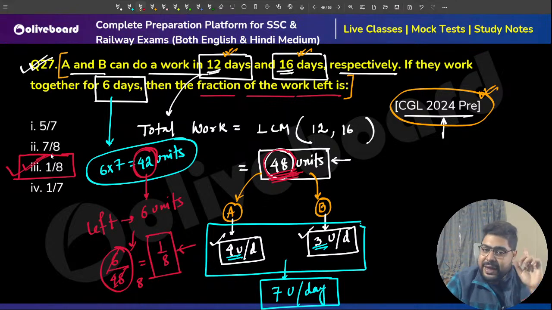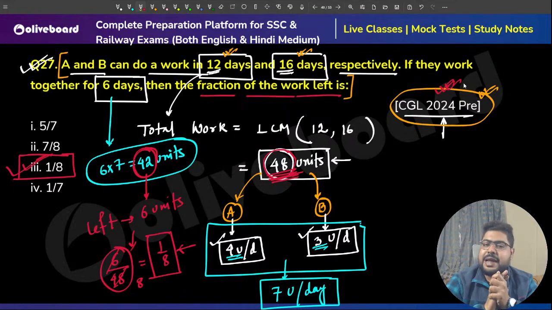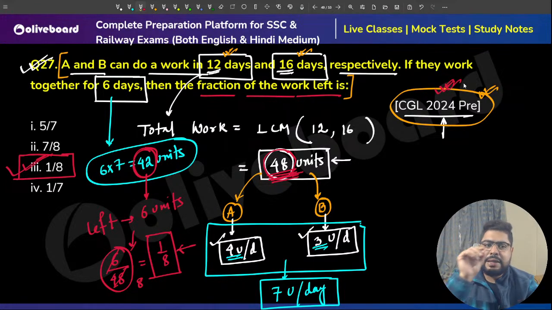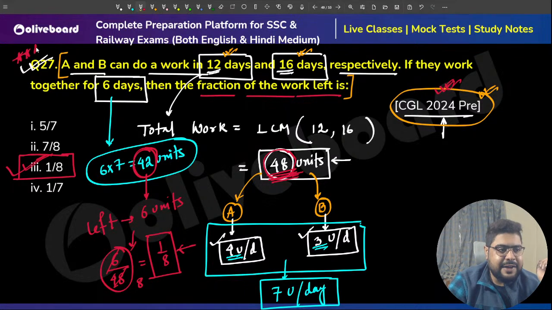Again, I am saying these types of questions are very, very common nowadays. SSC CGL, CHSL, CPO also last year asked very similar questions, just the values were different. They give you the work for two people, the number of days they have worked together, and ask for the fraction of the work. Exactly the similar question appears in different SSC exams, so please keep this in mind. From the exam perspective, this is very, very important.